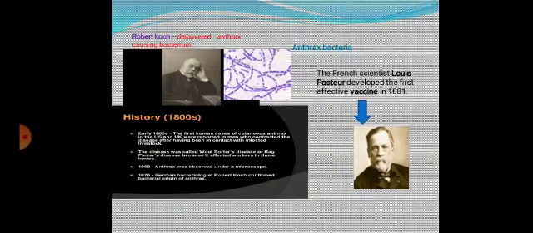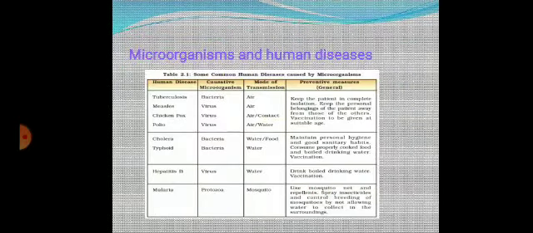Robert Koch discovered the anthrax causing bacterium, and the French scientist Louis Pasteur developed the effective vaccine in 1881. The anthrax bacterium causing disease is called Sotters disease.